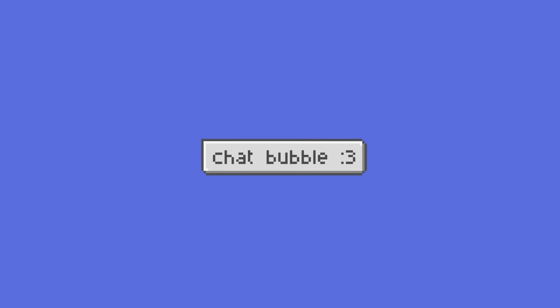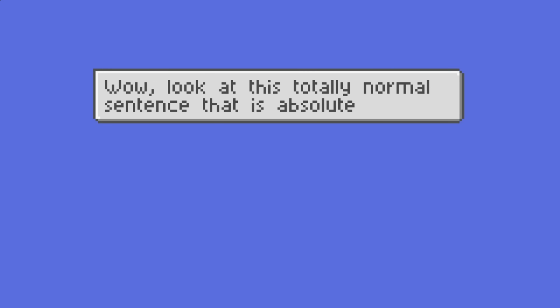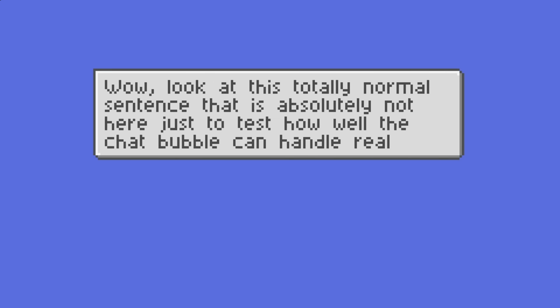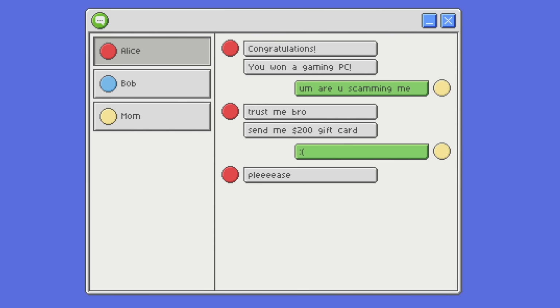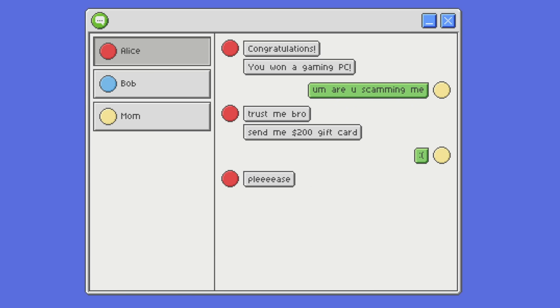Anyways, to finish the chat bubble, I just had to write a script that resizes them based on the length of the message. It even grows the chat bubble vertically for really long messages, in case one of my characters has issues. And once we switch over to the new chat bubbles, the messages look a lot better. I would like to take a moment now and talk about the characters in my game.